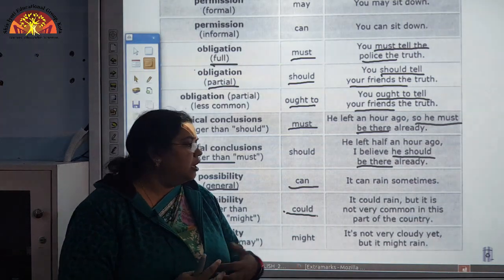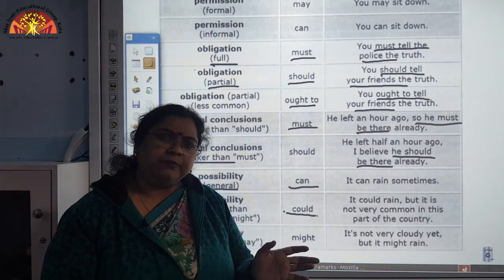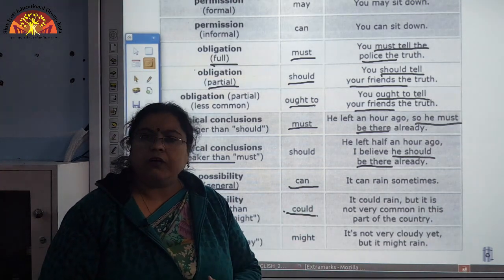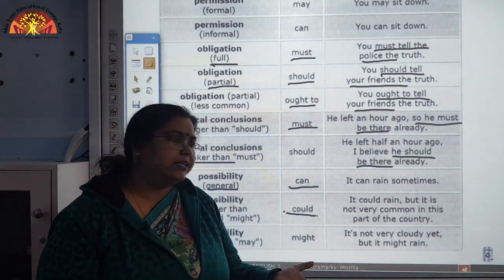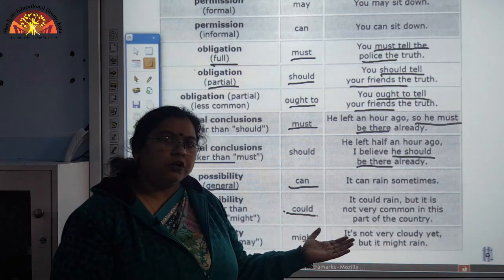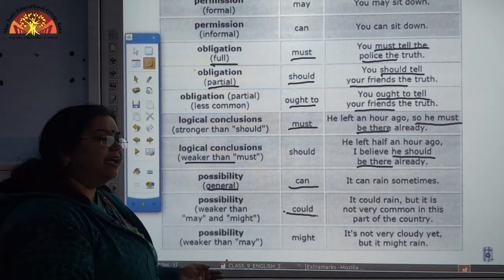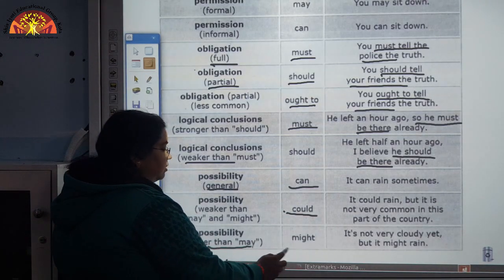So, he could arrive tomorrow. There is a possibility if he had started from there. There are conditional possibilities. In that manner also we can use could. Now, another weaker possibility, if it is weaker than may, we can also use might.